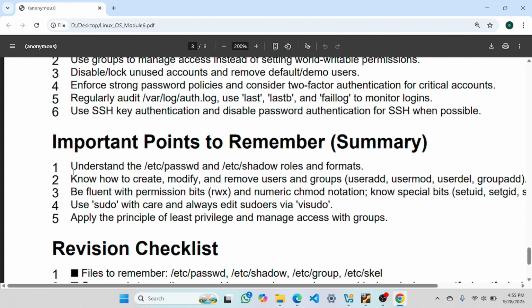An important point to remember: understand the /etc/passwd and /etc/shadow rules and formats, and know how to create, modify and remove users and groups, and so on. So all this we have studied. So here our video ends.